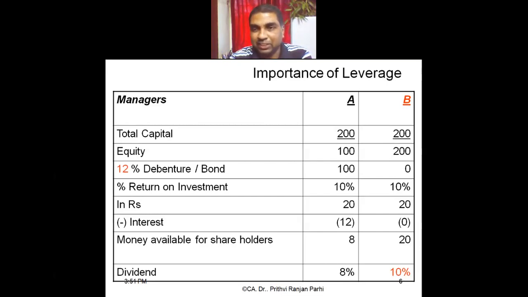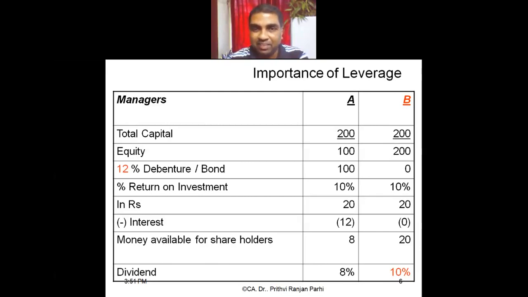Why am I showing all these examples? Because through this we will understand that it is not necessary that leverage is always better. We need to understand in which situation we need to lever our firm, and in which situation we need to unlever our firm. So basically we have understood, if my earning is more than the cost of debt, then I should bring debt. If my earning is less than the cost of debt, then I should never introduce debt in the capital structure, because that will reduce my earning.